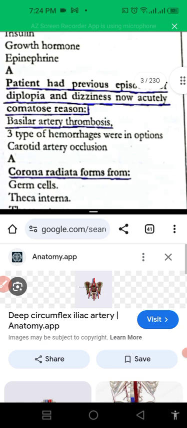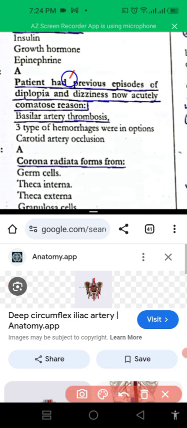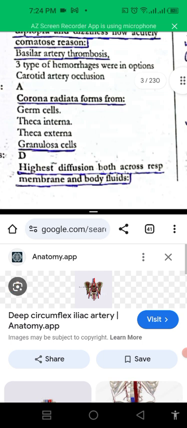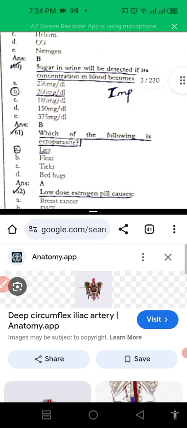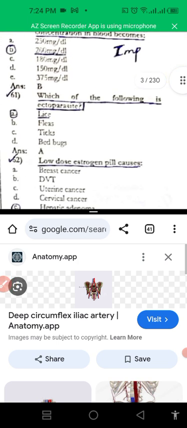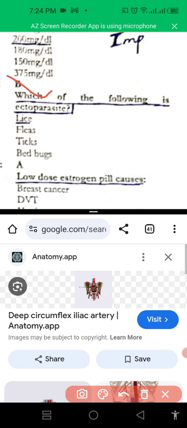Another one is: a patient had various episodes of diplopia, dizziness, and acute coma. This is basilar artery thrombosis. And the next one is: corona radiata is formed by? Answer is granulosa cell. Granulosa cells form corona radiata. Which of the following is an ectoparasite? Lice is an ectoparasite while all others are endoparasites.